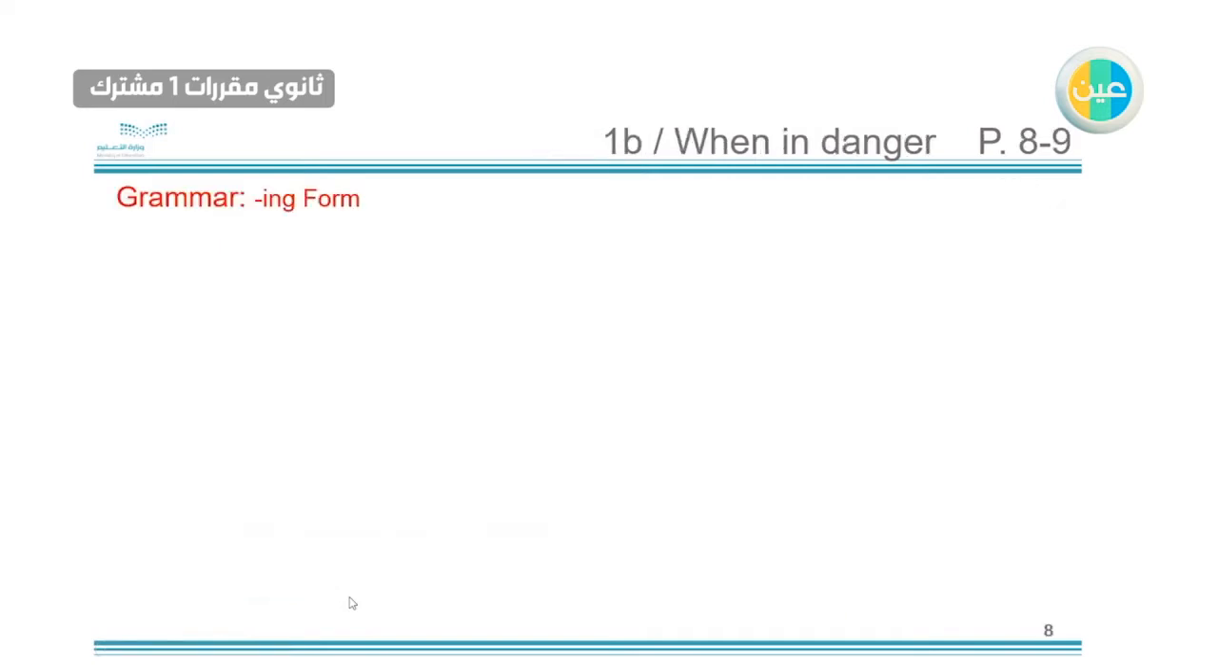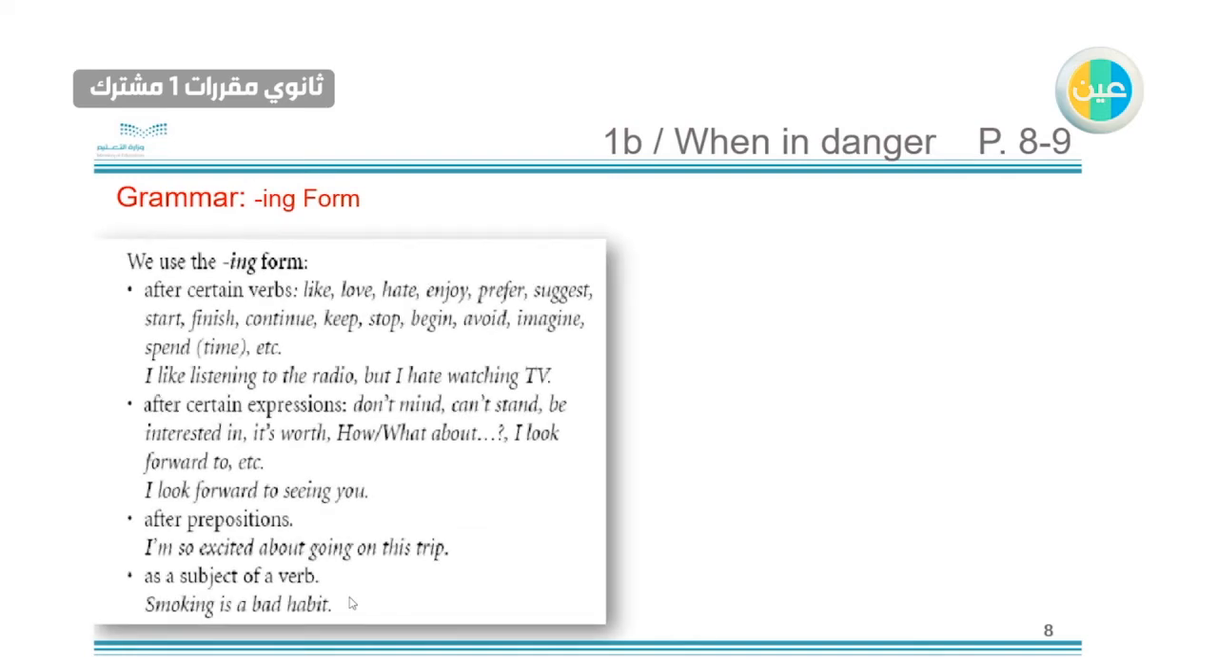Grammar: the ing form. How to use the ing form. We use the ing form after certain verbs like love, like, hate, enjoy, prefer, suggest, and etc. After this, we just add the ing form. For example, here, I like listening, so we added ing to listen after like.